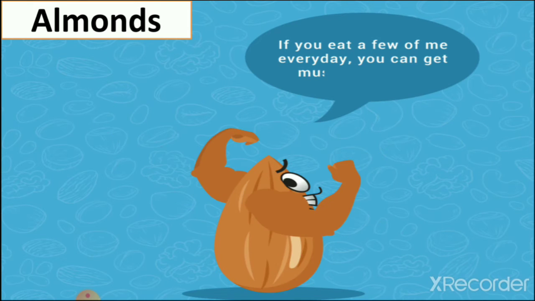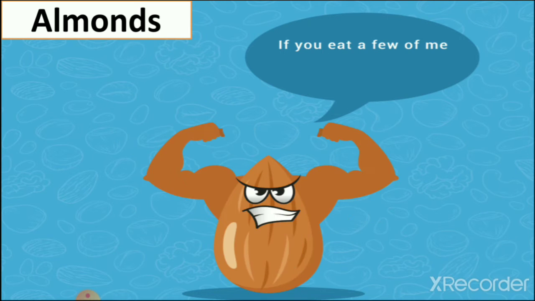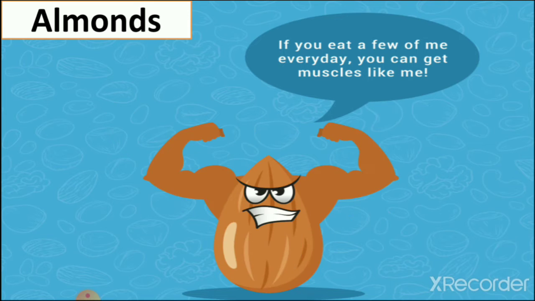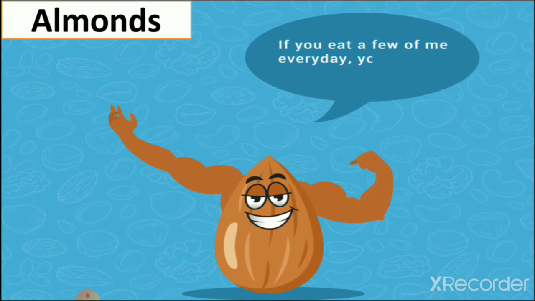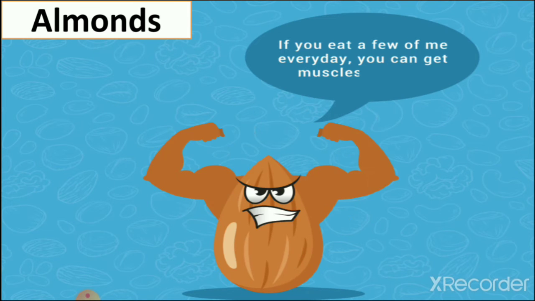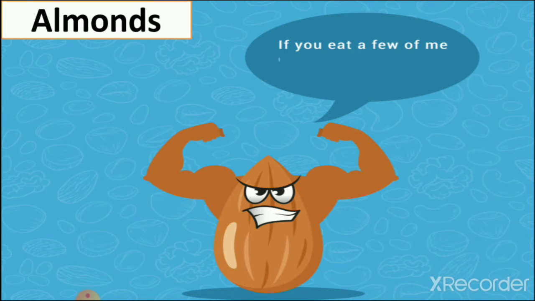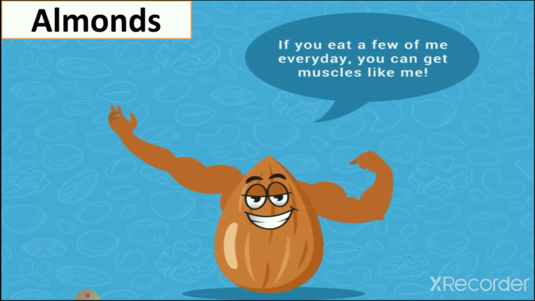Which dry fruit is it? It is almonds. So here you can see what almonds are saying: if you eat a few of me every day, you can get muscles like me. So almonds help to sharpen your mind and give energy to your body. So like this you can see other dry fruits.